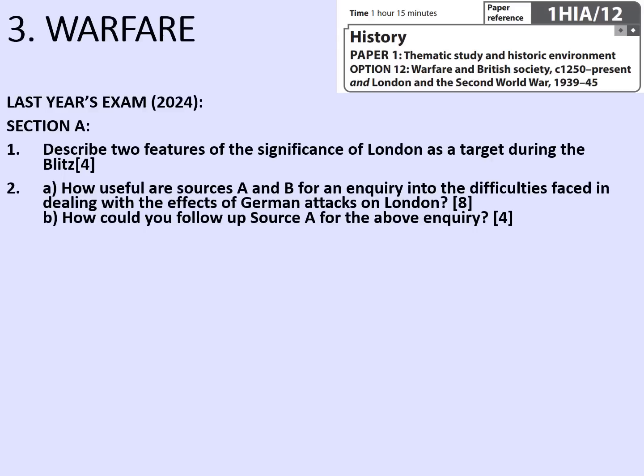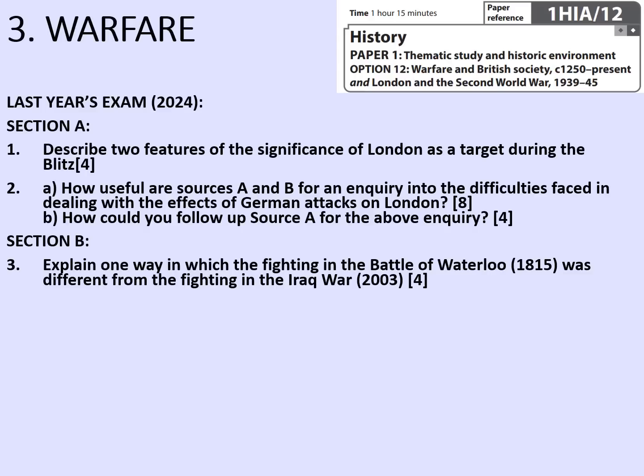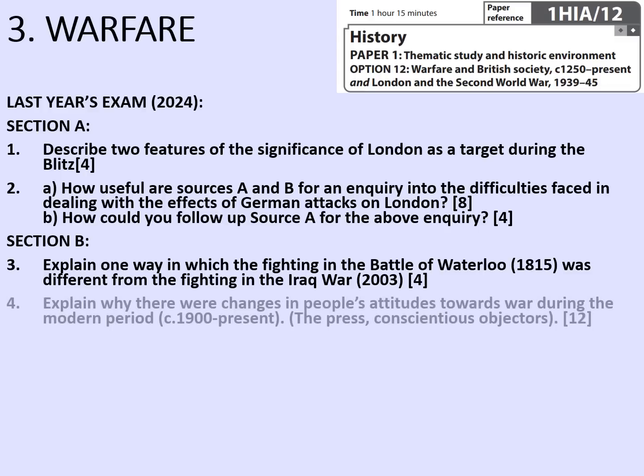Then 2A. How useful are sources A and B for an inquiry into the difficulties faced in dealing with the effects of German attacks on London? And then the follow-up source inquiry from that. Then section B. Explain one way in which the fighting in the Battle of Waterloo, 1815, was different from the fighting in the war in Iraq, 2003.